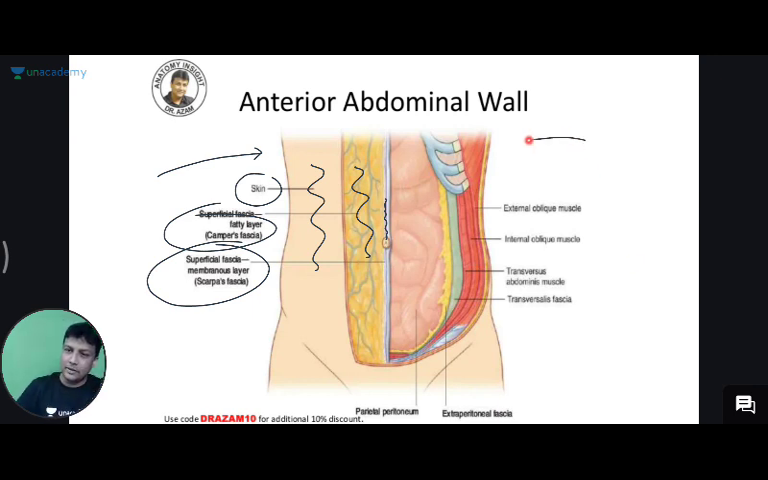Then the diagram will become like on the other side. No skin, no fascia. When you have removed the skin and the fascia, then you're able to see the 3 muscles there: external oblique muscle, internal oblique muscle, and then the transversus abdominis muscle. External oblique, internal oblique, and transversus abdominis muscle. And then again, you'll be able to find a fascia, transversalis fascia.